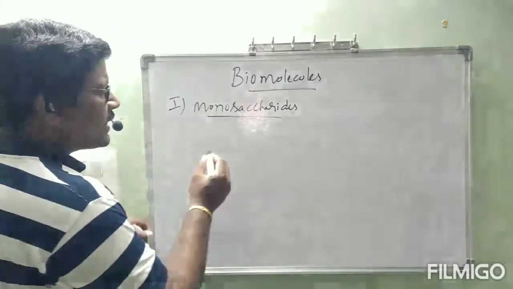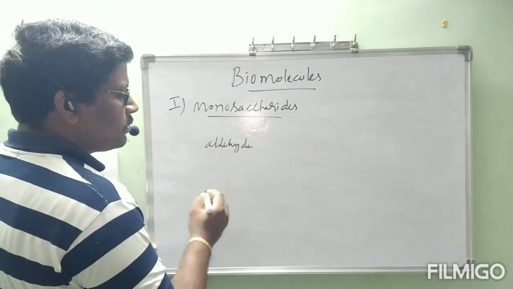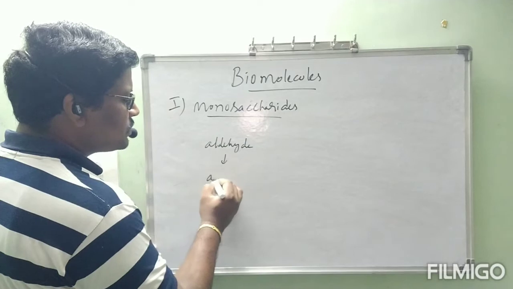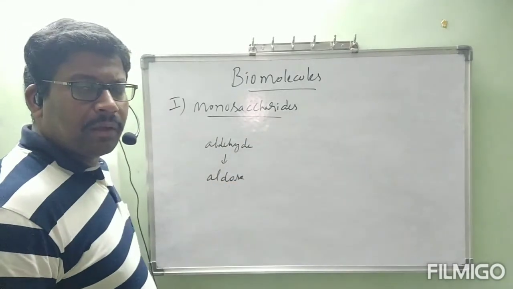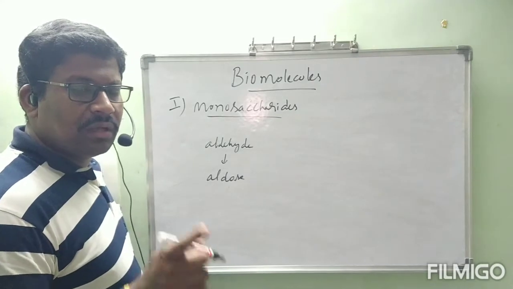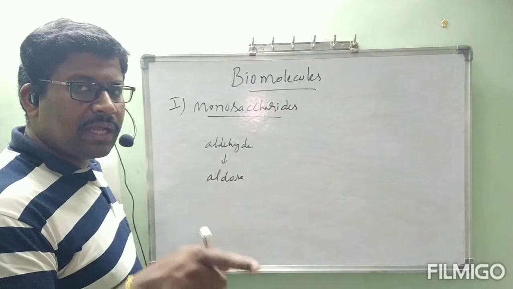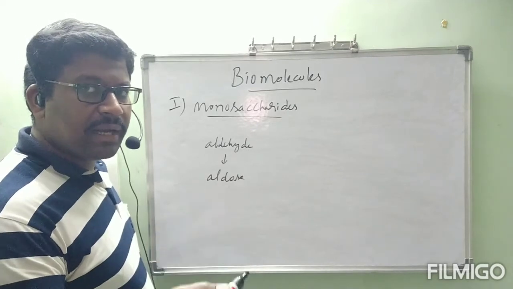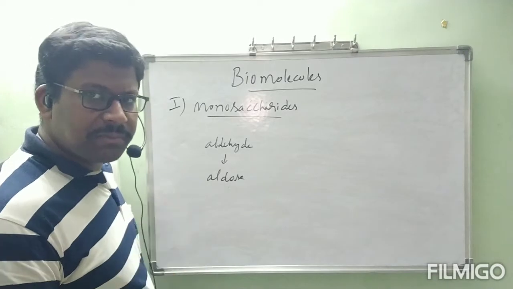If a monosaccharide has an aldehyde group, then that is called aldose. Already we have seen the definition: optically active polyhydroxy derivative of aldehyde or ketone. Definitely an aldehyde or ketone group must be there, correct?